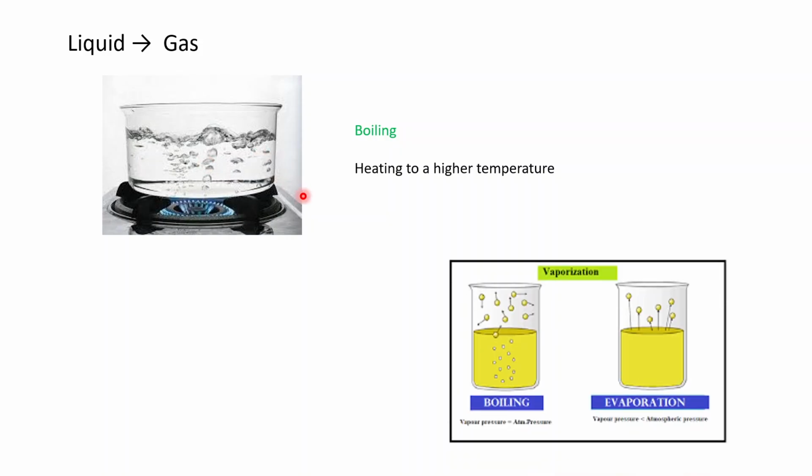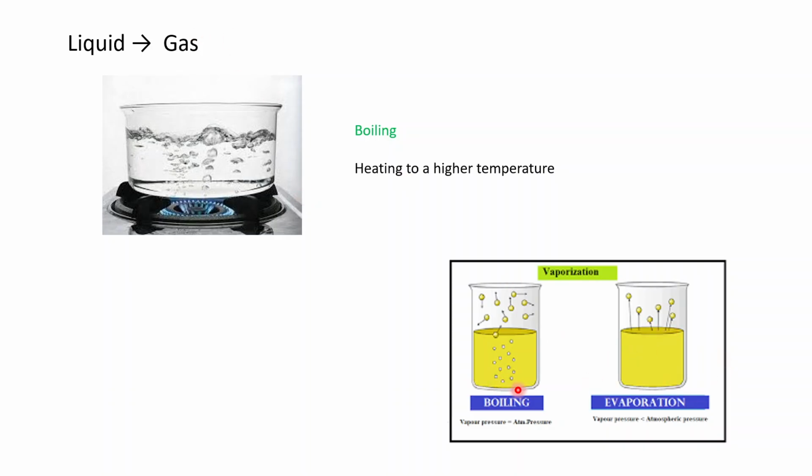Here I would like to tell you how to differentiate between evaporation and boiling. The major difference is that the bubbling effect is not visible in evaporation.